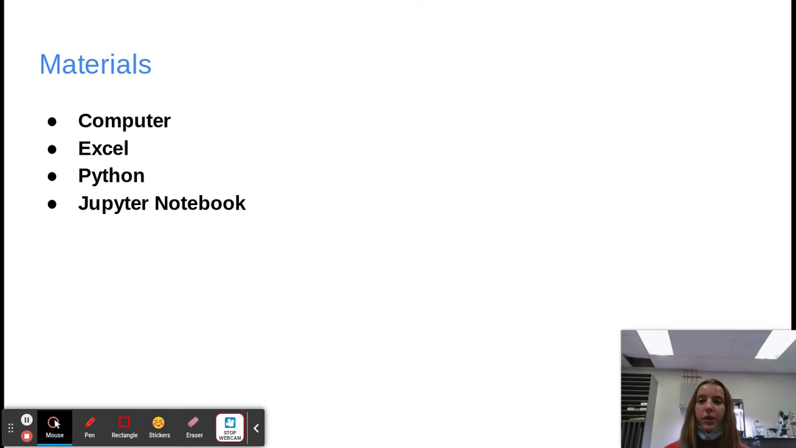For materials, a computer with the programs Excel and Python was used. Excel was used to summarize state data, and Python was used to create a linear regression model, and the code was run in Jupyter Notebook.